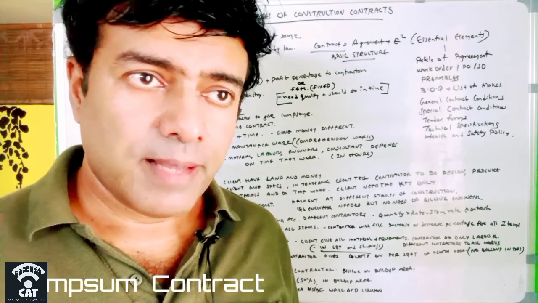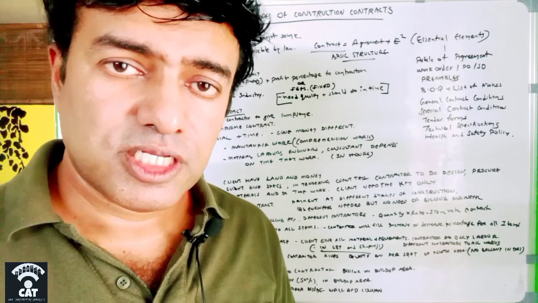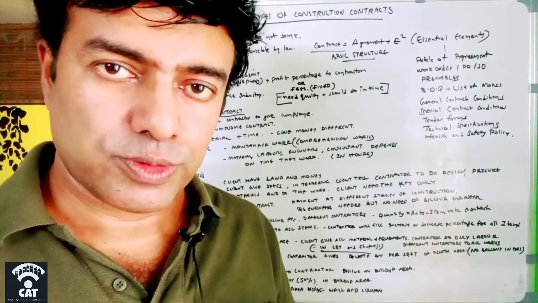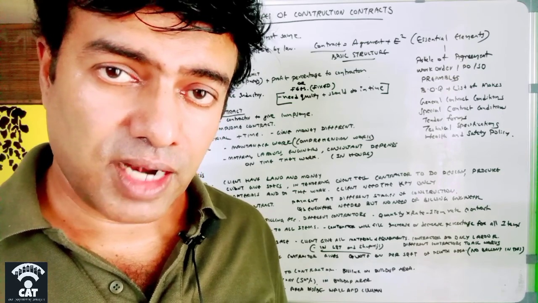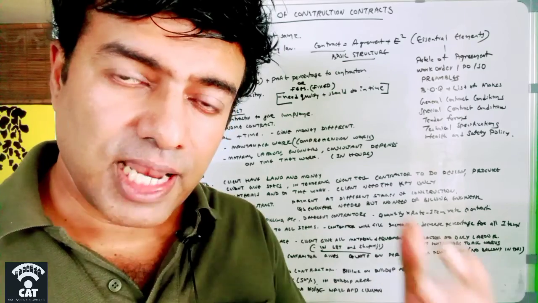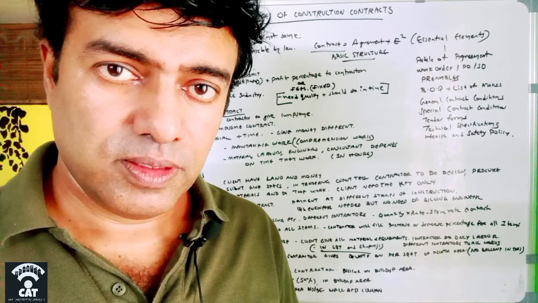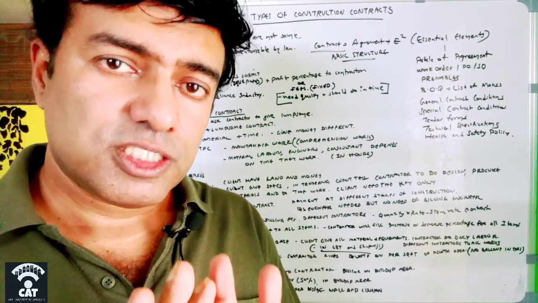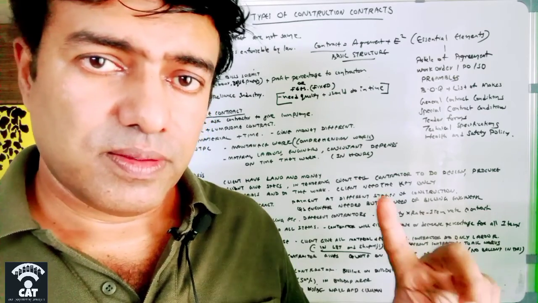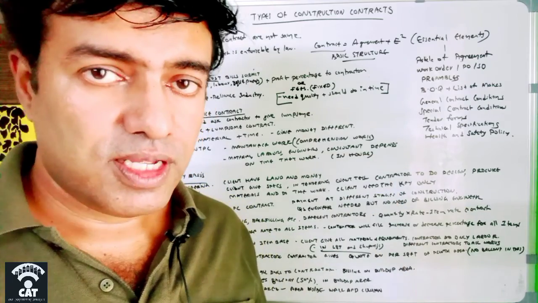Okay, in the lump sum contract or the fixed price contract, the client gives specifications to the contractor. That means I need so and so things. Only the specification the client will give to the contractor, and then the client asks the contractor to come with a lump sum amount to make this project happen. The contractor has to come with the lump sum amount that the client needs to pay him to make this project happen.